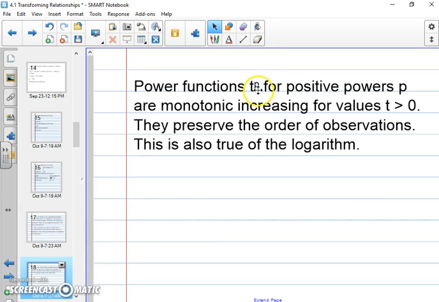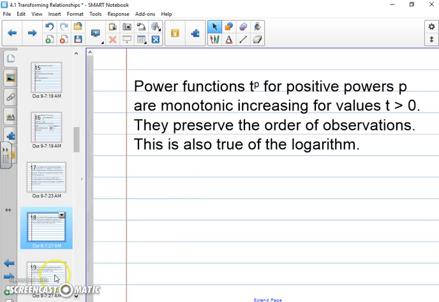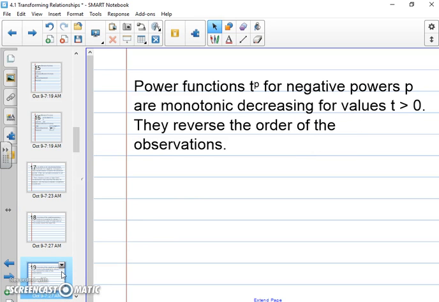Alright, power functions. T to the power p for positive powers p are monotonic increasing for values of t that are greater than 0. So what that says is if t is greater than 0, and you have it to some power, for the most part it'll stay monotonic increasing. They also preserve the order of the observations, and this is also true of logarithm. And then basically the opposite can be said for monotonic decreasing. The only issue with these is they reverse the order of the observations, which you don't always like. It's not necessarily a good thing.